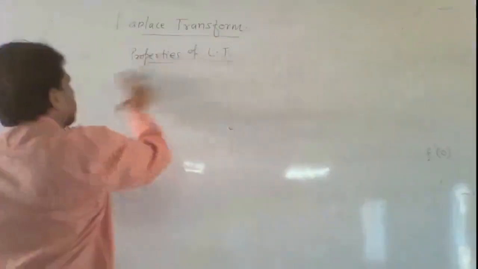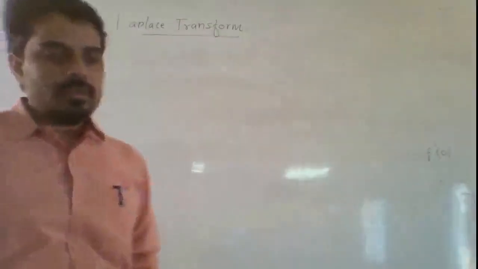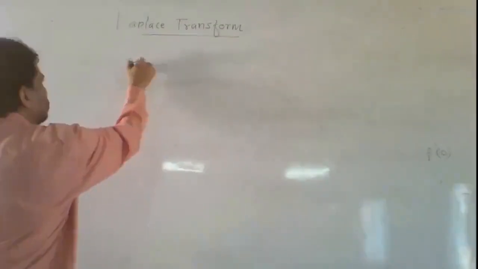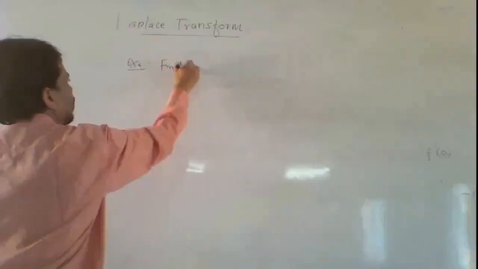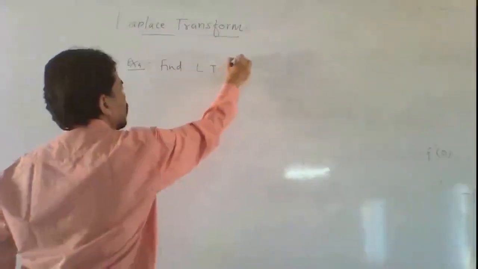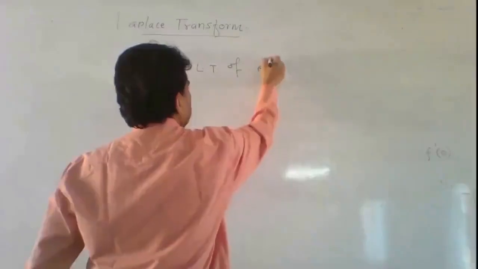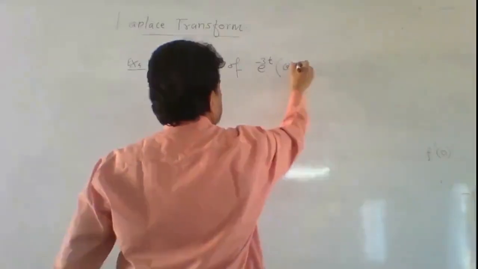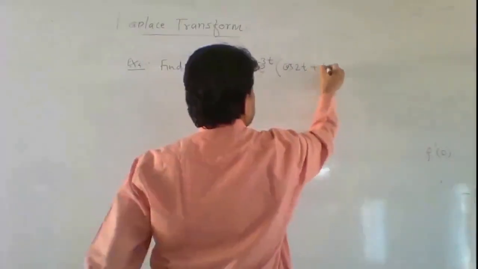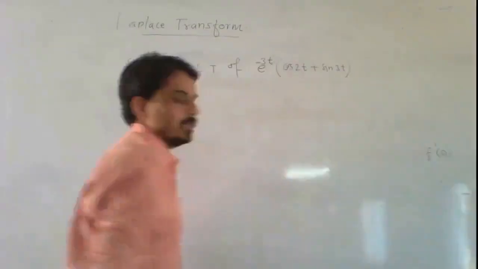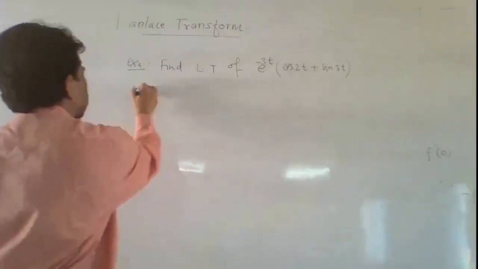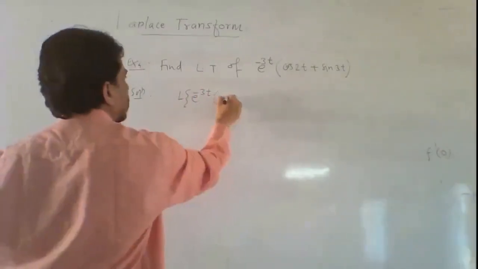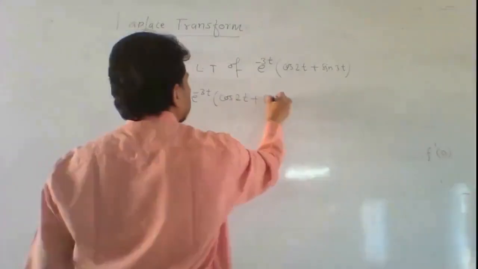Now I am taking one example which depends on one of the properties of Laplace transform. Find the Laplace transform of e raised to the power minus 3t into cos 2t plus sin 3t. Solution: Laplace transform of e raised to the power minus 3t into cos 2t plus sin 3t.